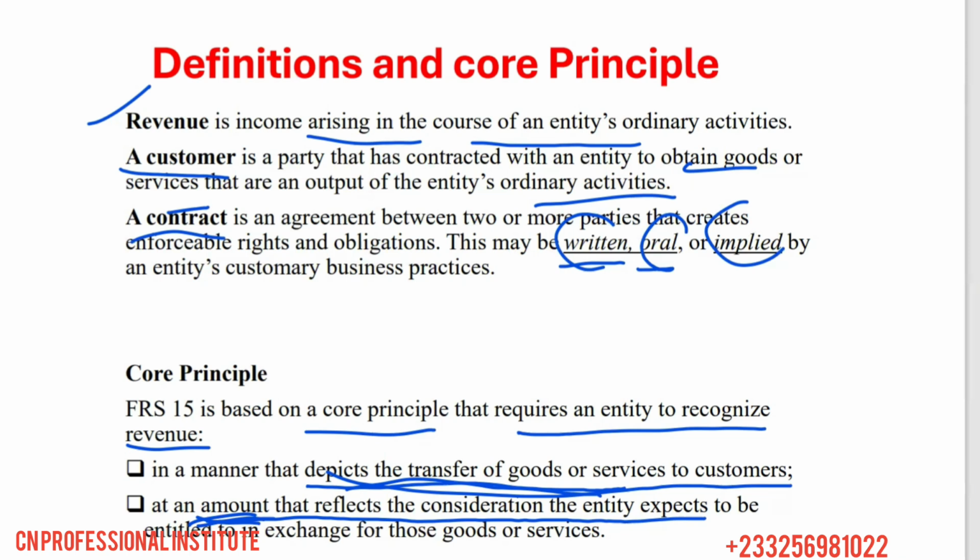We have to record revenue in a way that shows that indeed the goods have been transferred, and at the exact amount that we expect to receive from the exchange of goods and services. The amount should not be more, it should not be less. We have to factor in the factors that will affect the amount, right? Very good. So these are the core principles.